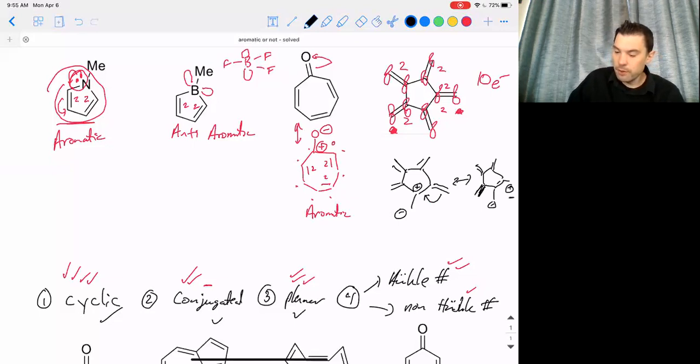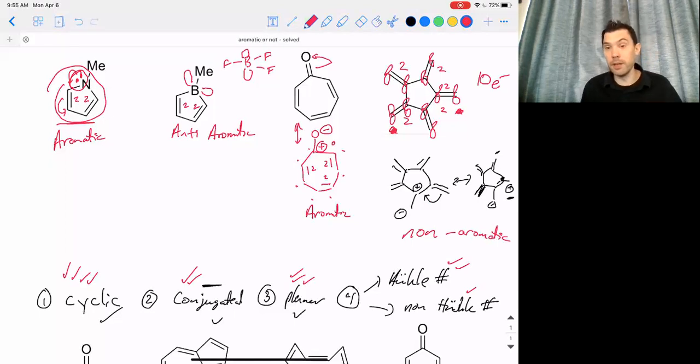But now there's no way for this positive charge to get delocalized out here. And the reason for that is now we have a tetrasubstituted carbon at the center. And so while you can move a charge from any of the 2 adjacent kind of prongs sticking out, there's no way for you to get from the 1 to the 3 position. And so this molecule is actually going to fail the conjugation test. And so because of that, I'm going to label this one as non-aromatic.